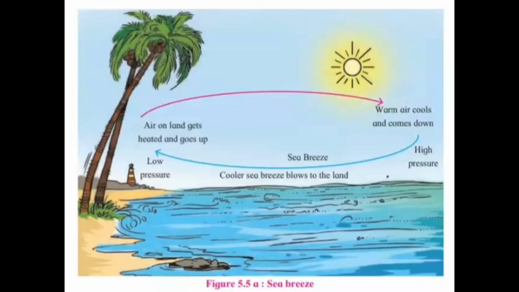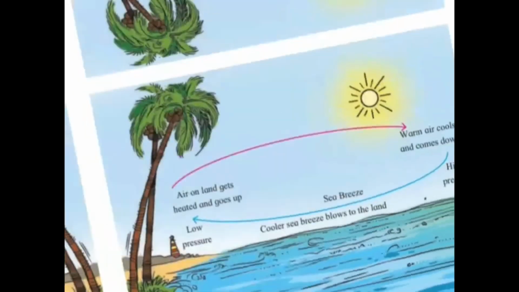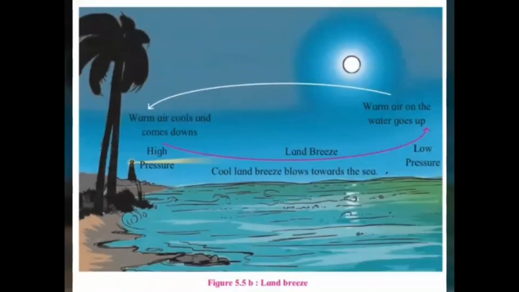In 5.5b, the temperature condition is sea is high and land is low. Air pressure in figure 5.5a is sea air pressure is high and land air pressure is low. In figure 5.5b, sea air pressure is low and land air pressure is high.